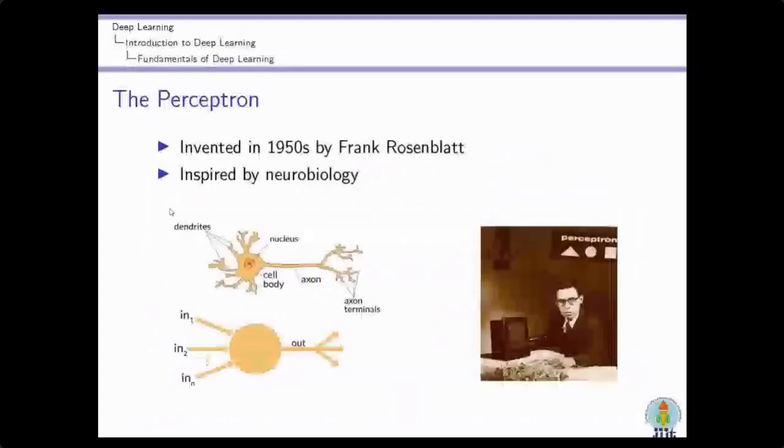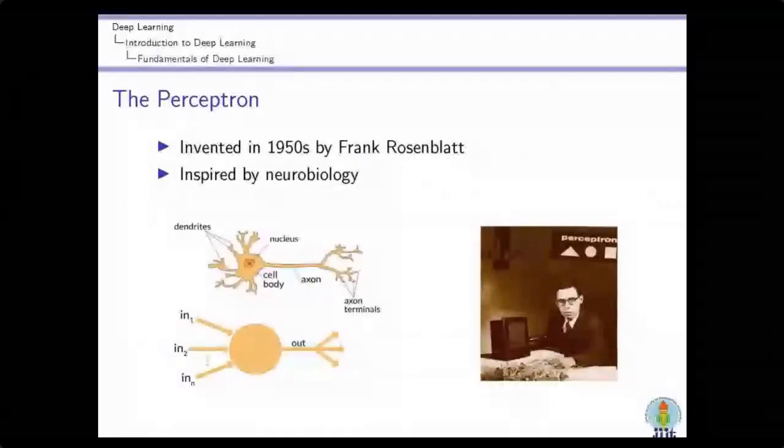Deep learning started in the 1950s with the invention of the perceptron. The deep neural network is inspired by the human brain, by the neurons available in our brain. This person presented a very simple mathematical model of a neuron.